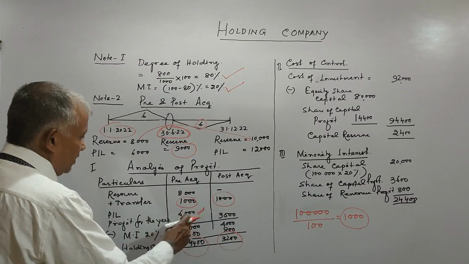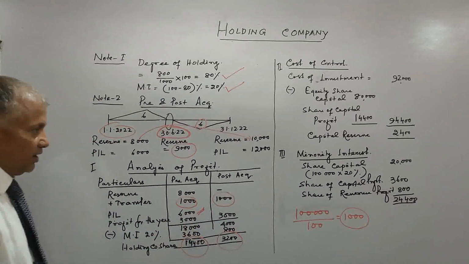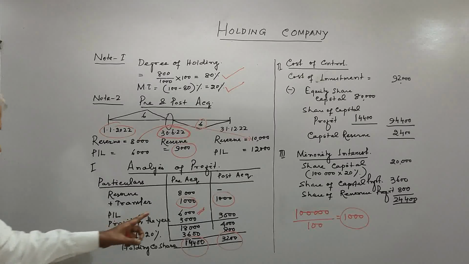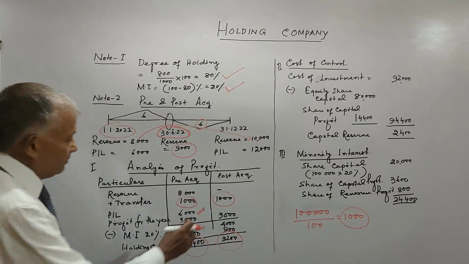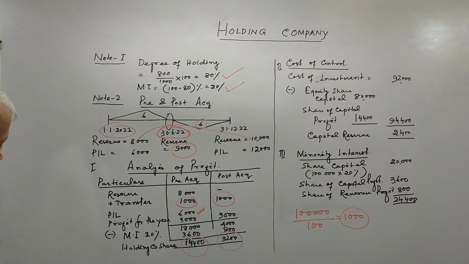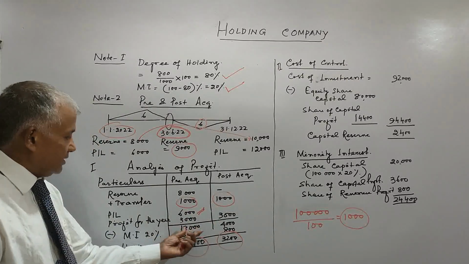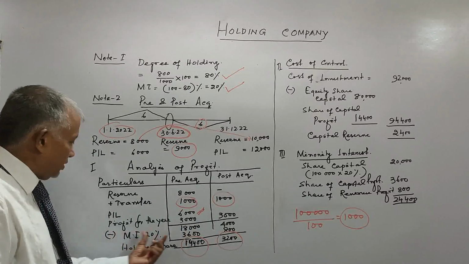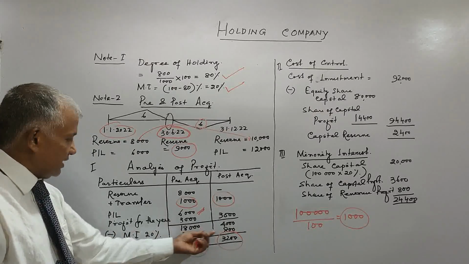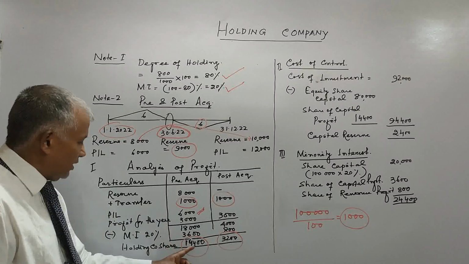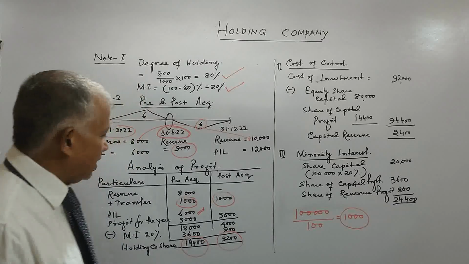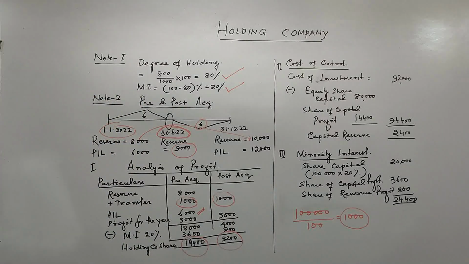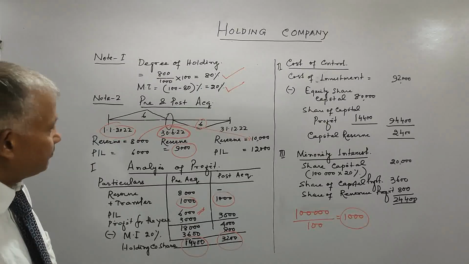Then during the year, profit is 6,000, with pre-acquisition 3,000 and post-acquisition 3,000. So total is 18 and 4. Minority interest is 3,600 and 800. So holding company share will be 14,400 and 3,200. So this is our analysis of profit, statement 1.